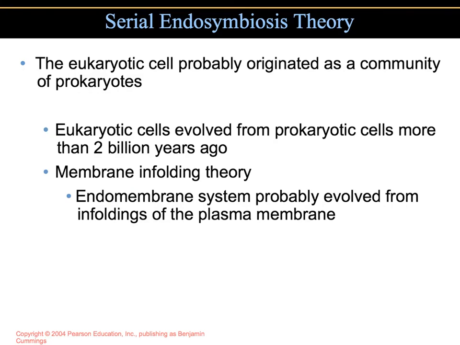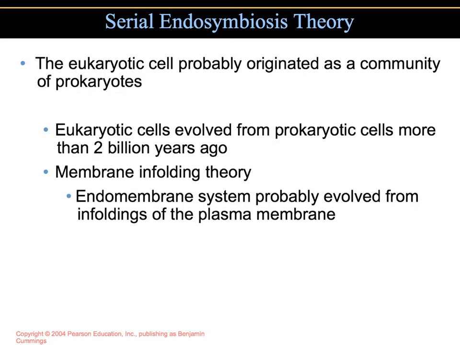It is believed that the eukaryotic cell originated as a community of prokaryotes. So the eukaryotic cell more than likely came from prokaryotes. And we believe that this happened more than 2 billion years ago. So it happened in two phases.